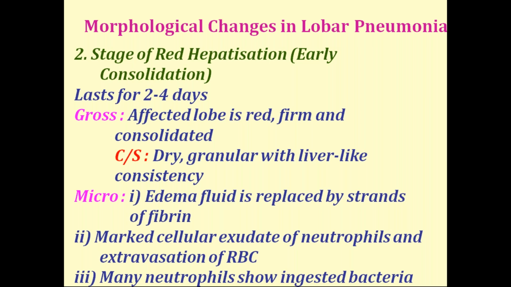That's why it is called hepatization; it assumes a liver-like consistency. The normal aeration of the lung is lost here. In microscopy, in the initial stage you have seen that edema fluid will be present. That is replaced by fibrin strands, and in the red hepatization stage you will see a greater number of neutrophils.